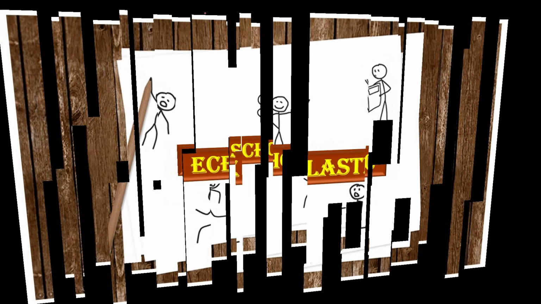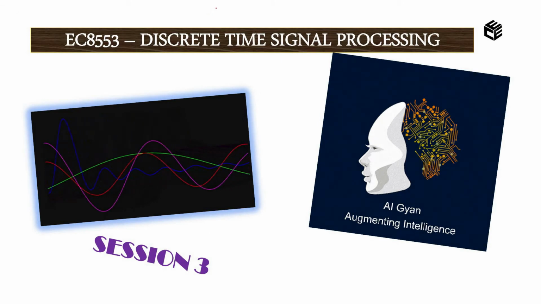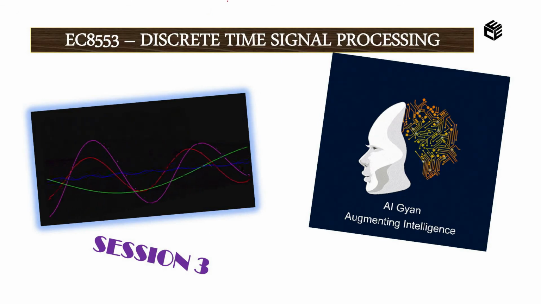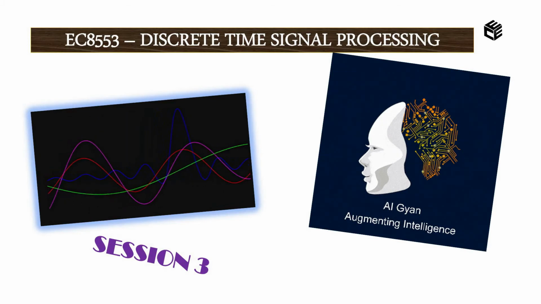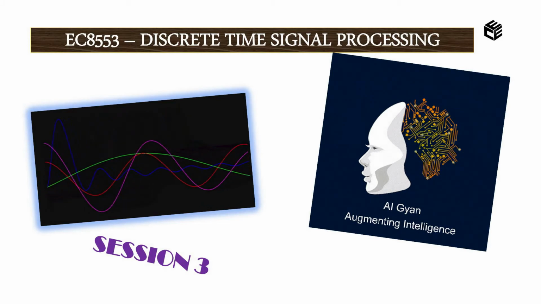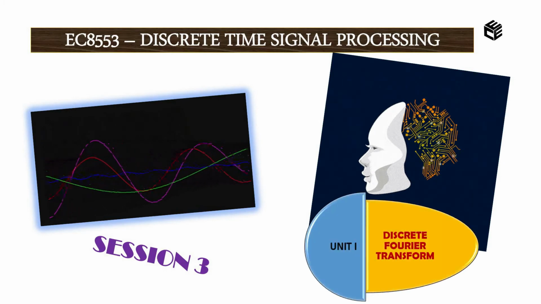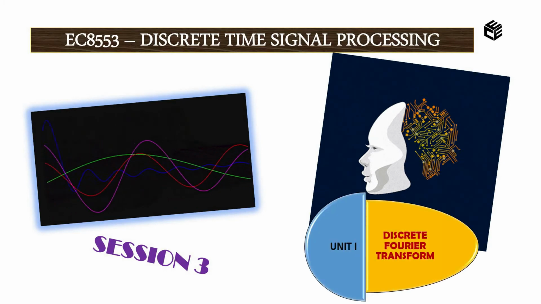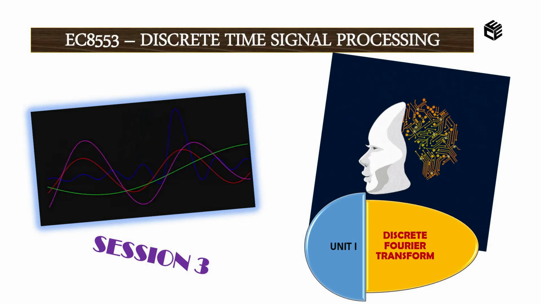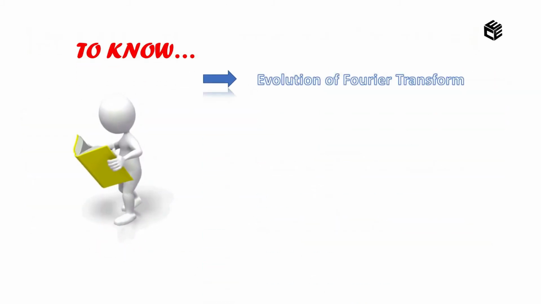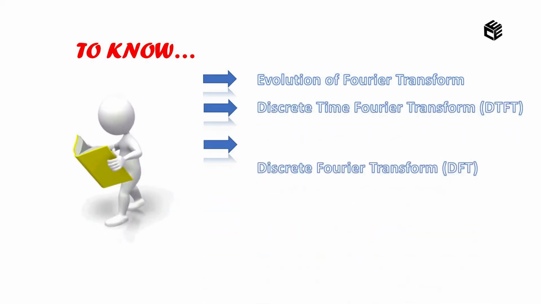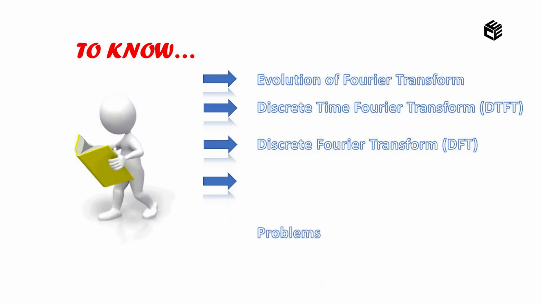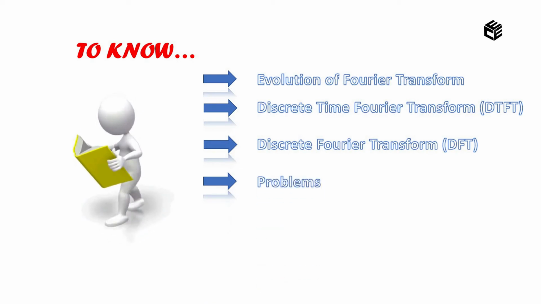I'm Jasmine. In the previous session, we discussed the basic ideologies behind discrete time signal processing and saw the basic operations of DSP along with convolution. Also, we have solved some problems under convolution. In today's session, we are going to cover the topic discrete Fourier transform. The contents of today's session are: we will be seeing the evolution of Fourier transform, discrete time Fourier transform, discrete Fourier transform, and we will solve a problem under discrete Fourier transform.